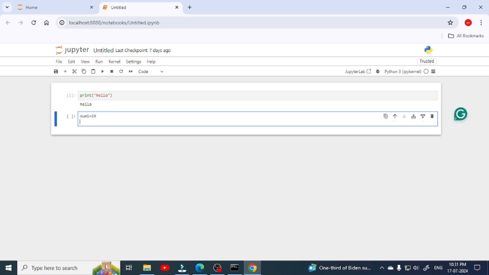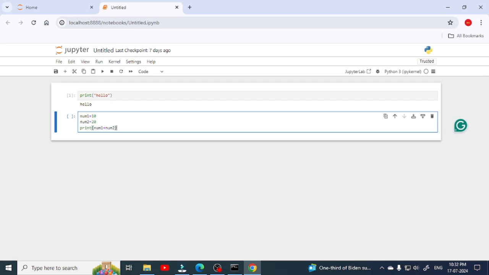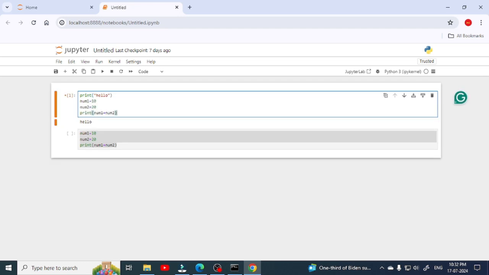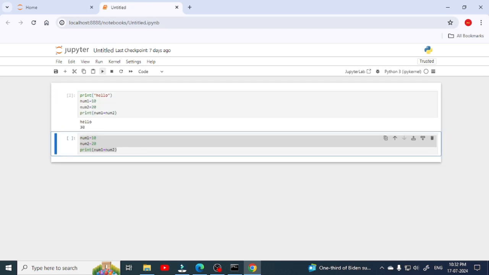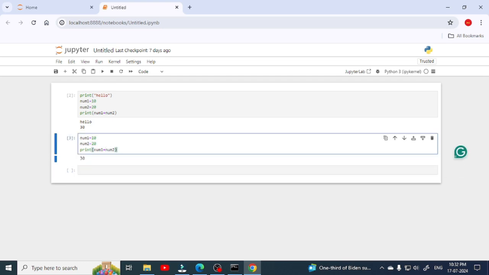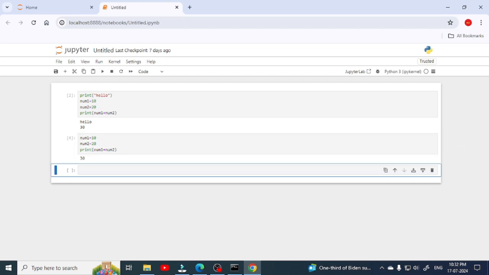You can write multiple lines also here. So you can either write the same code here if you wish, or in the next line. Then click on run. In whichever box you put your cursor and click on run, that code will run.